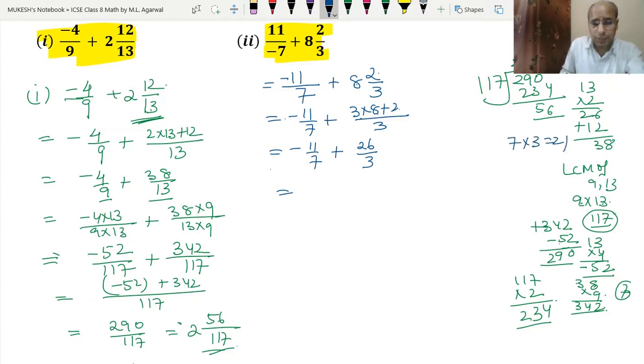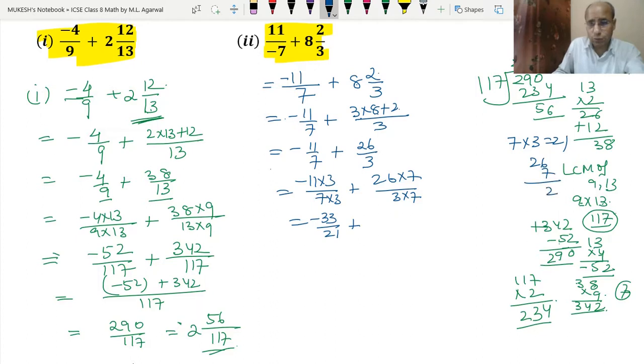So that means we multiply 11 with the 3 and 7 also with the 3. We multiply 26 with the 7 and 3 also with the 7. So we get minus 33 upon 21 and multiply 26 and 7. 7 sixes are 42, 4 carry, 7 twos are 14 plus 4, 18. So we get 182 upon 21. Now 21 is the LCM. So minus 33 and plus 182.